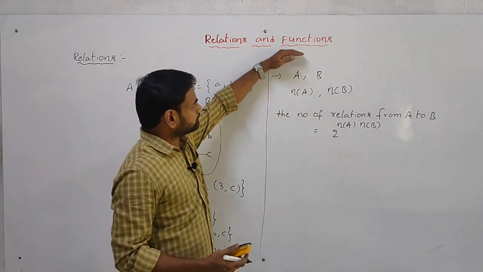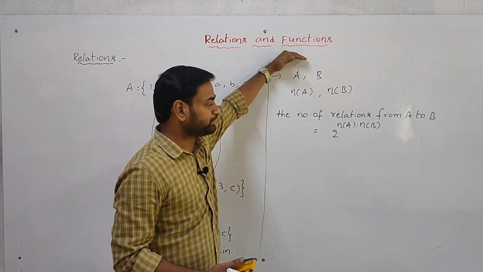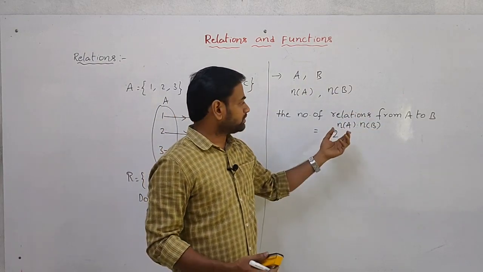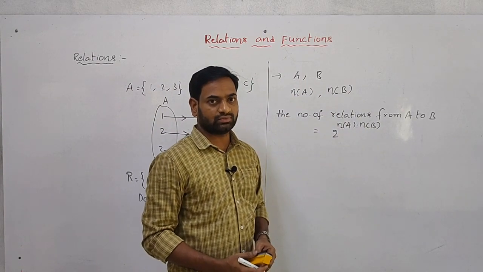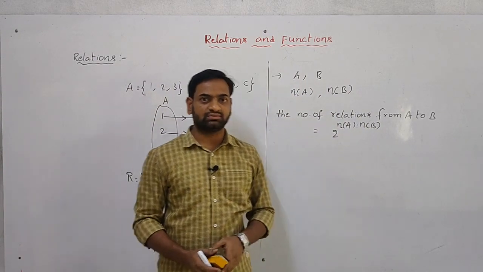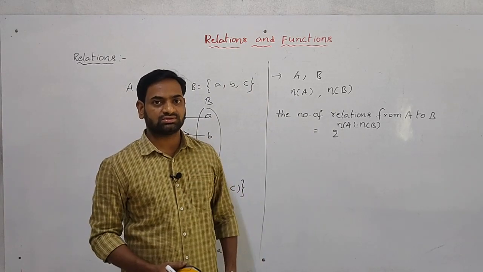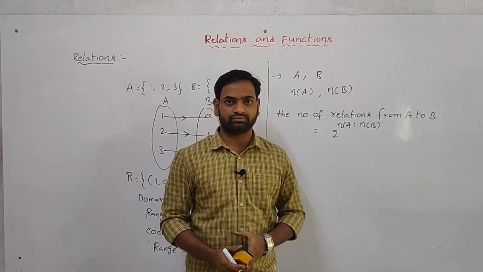Last one: A and B are two non-empty sets. The number of relations from A to B is 2 power n(A) times n(B). So, it is the introduction for the next exercise. The exercise problems I will discuss in the next video. Thank you.